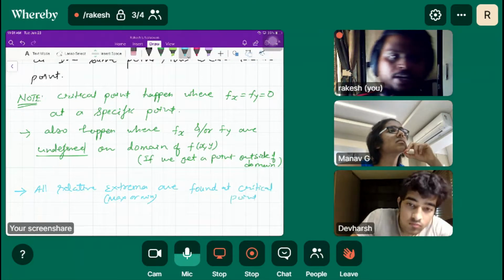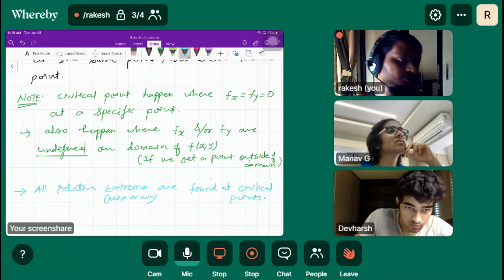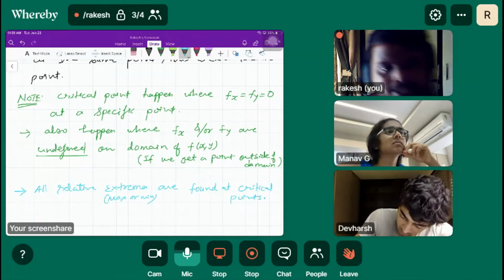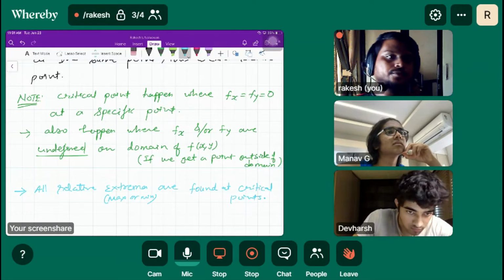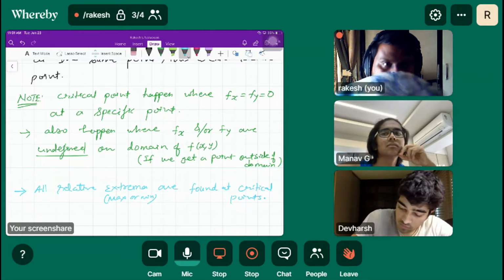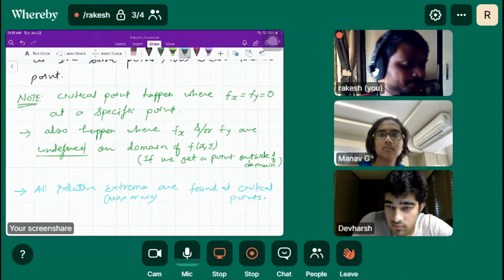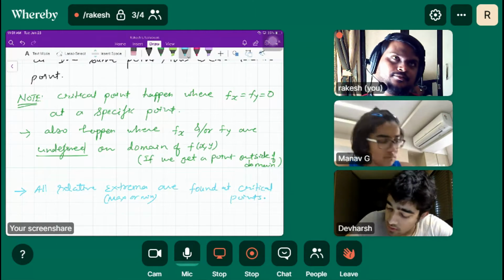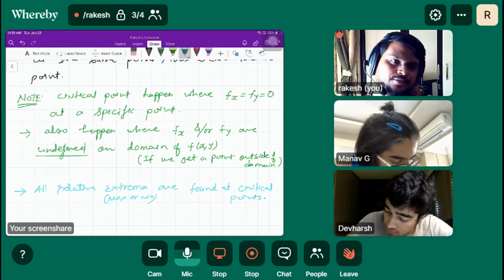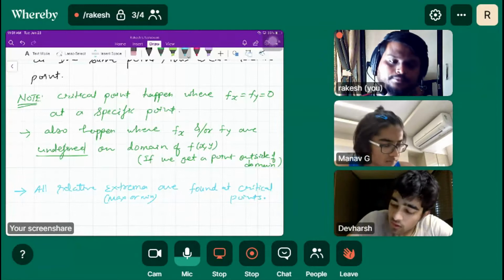Okay, and how do we find critical points? By setting fx and fy equal to zero. No, I meant the x and y stay constant. That's when it's partial derivative. Yeah, so we set fx and fy equal to zero.